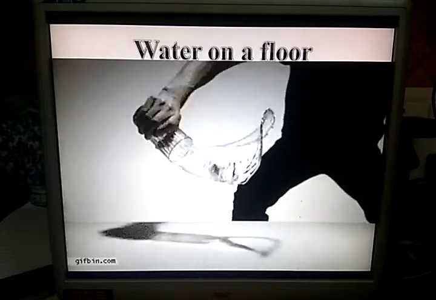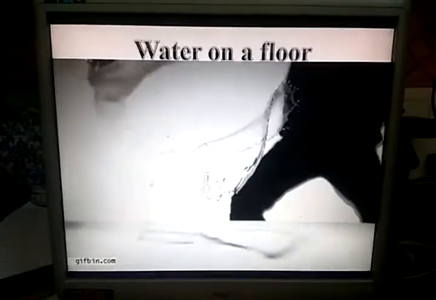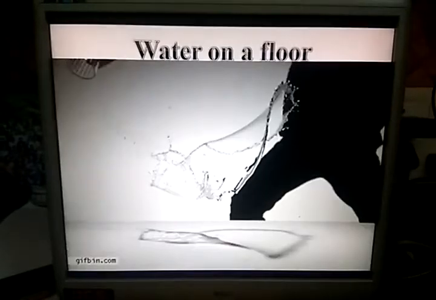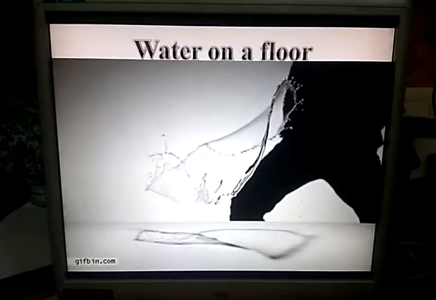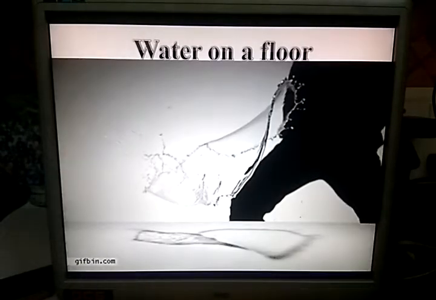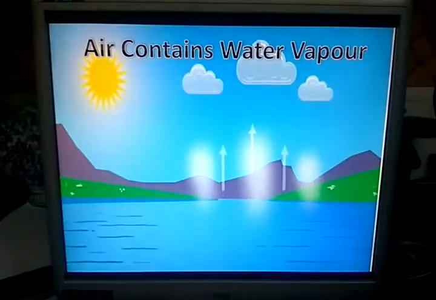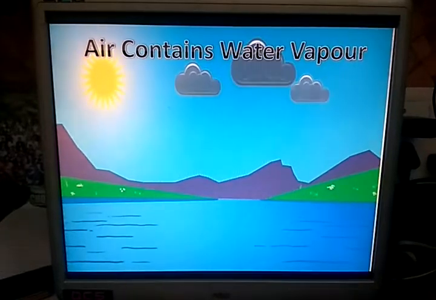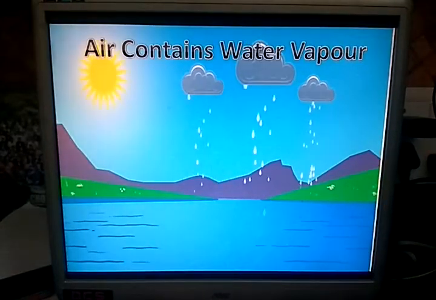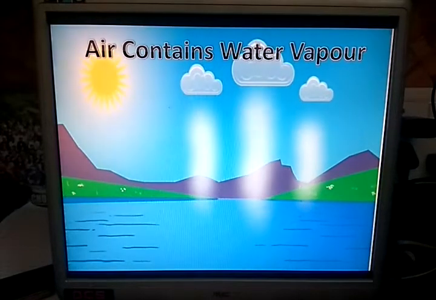Where does the water in both the activities go? The water from wet clothes and the floor changes into water vapor and mixes with air. The heat of the sun changes water into gas. This gas is called water vapor.